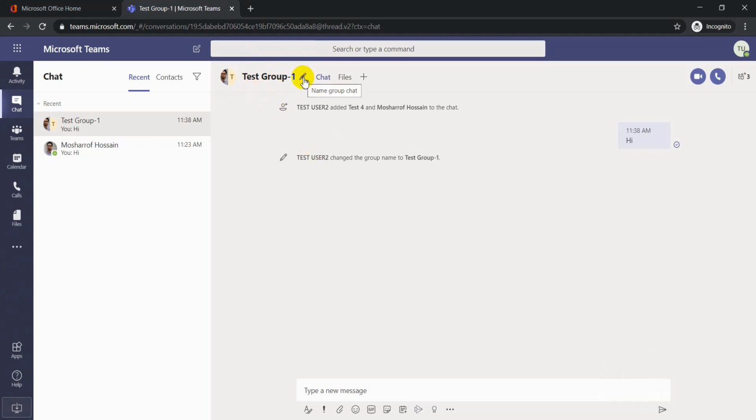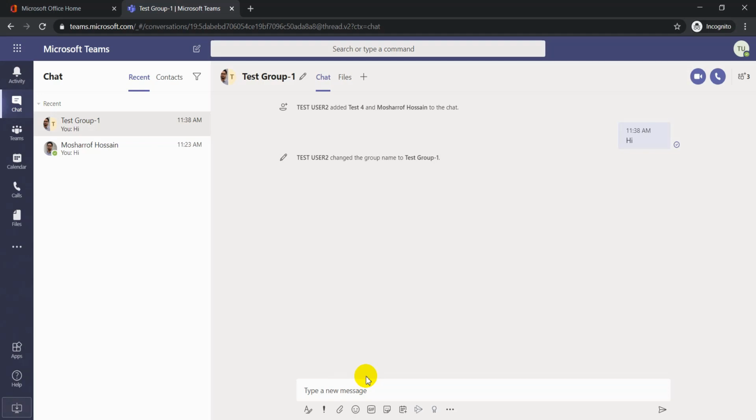Then you can change this group name several times as per your wish. And you can send the same message, or share files, emoji, GIF. That's like one-to-one chatting.